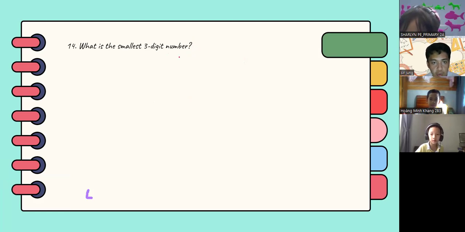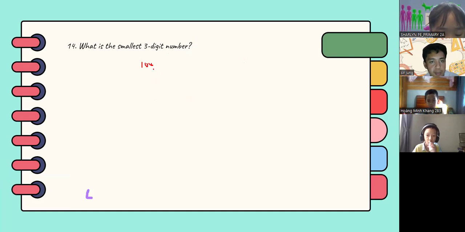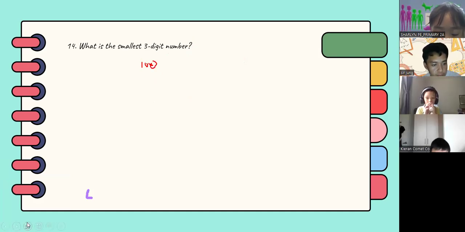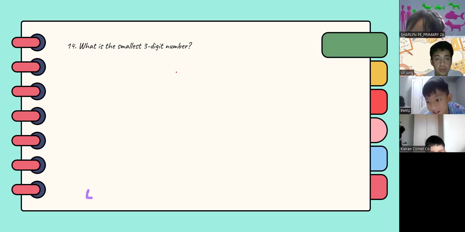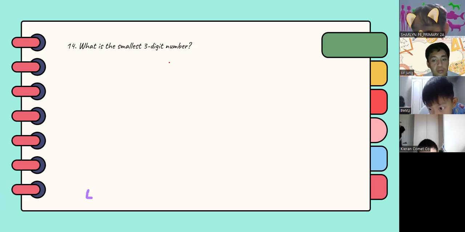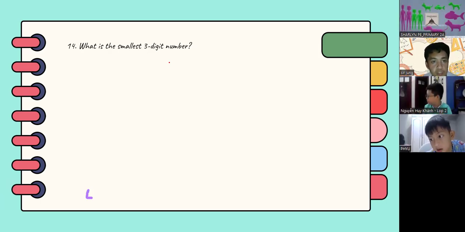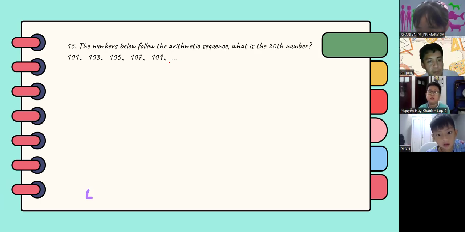If divisible by 2, it's still 100 because 100 is divisible by 2. And it's also divisible by 5, and 4 also. Any questions? If none, we'll proceed to number 15, and then we will have a short break.